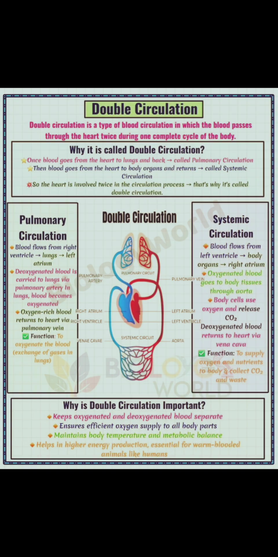Coming to the next step, we have systemic circulation. The circulation of blood between heart and all parts of the body is called systemic circulation, and it is longer circulation. Oxygenated blood from the left ventricle is carried out by aorta and distributed to all parts of the body. Now the blood becomes deoxygenated and is carried by superior and inferior vena cava back into right auricle.